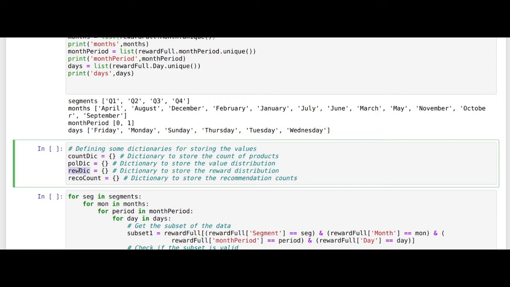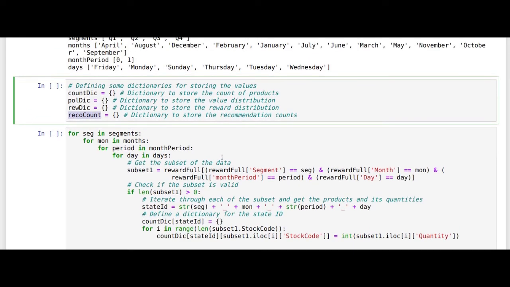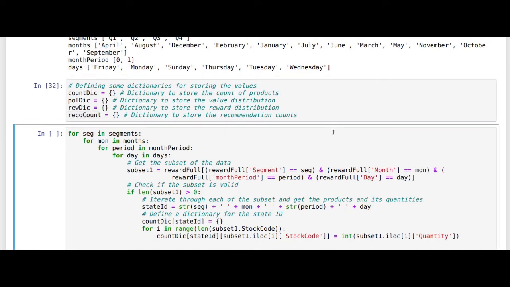This reward distribution would be based on a Gaussian process, like what we saw in Post5. So anybody who has doubts, please refer to the videos pertaining to Post5. The last one is the recommendation count dictionaries, to keep track of how many times a particular product was recommended. So let's implement this, and all those dictionaries are created.